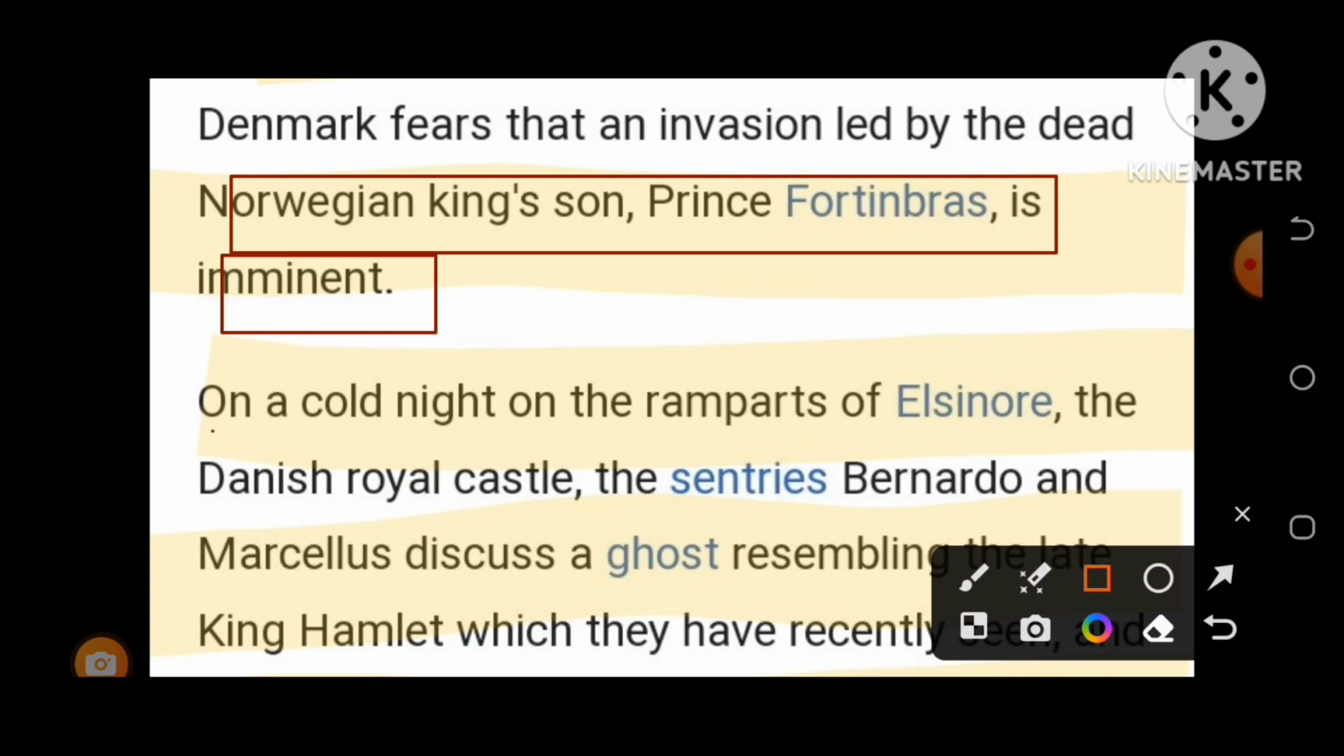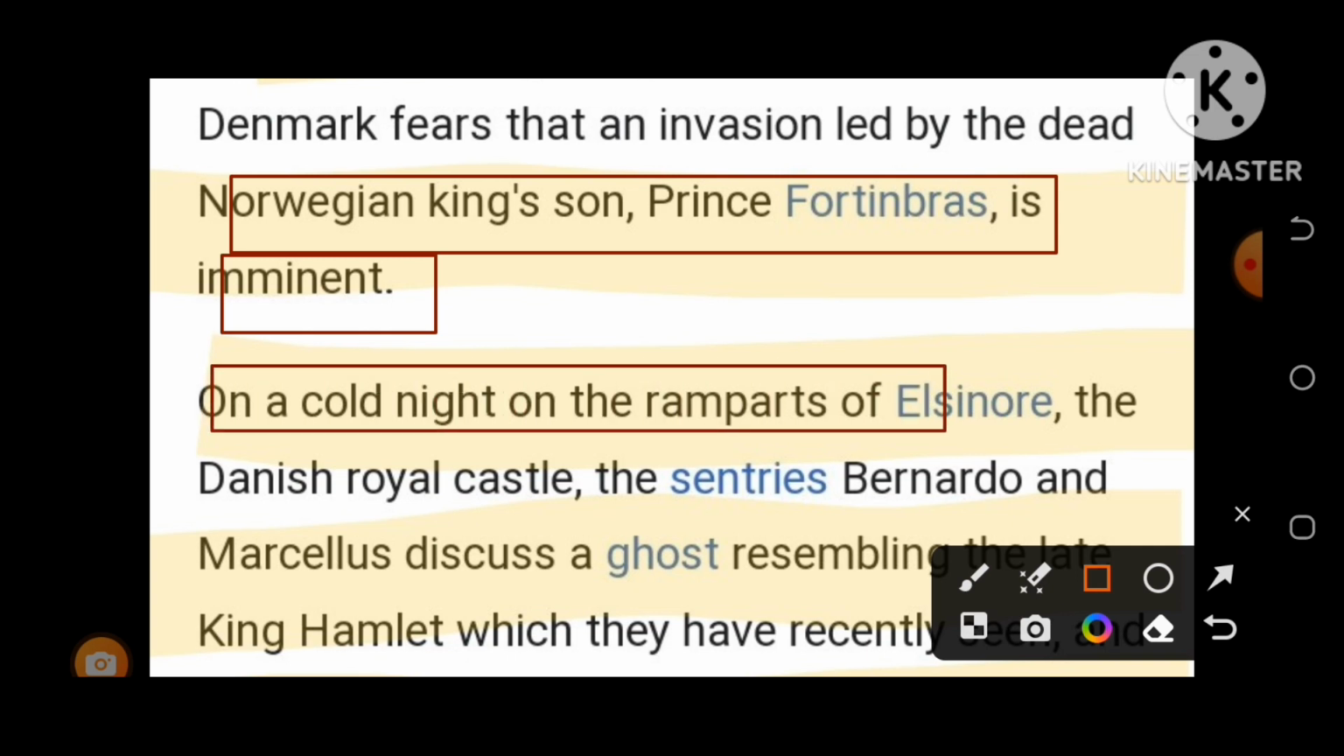On a cold night on the rampart of Elsinore, the Danish royal castle, the sentinels Ronaldo and Marcellus discuss a ghost resembling King Hamlet, which they have recently seen.